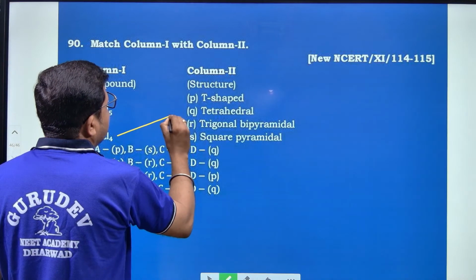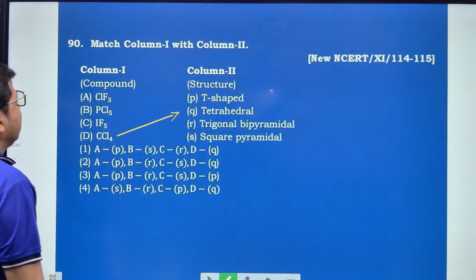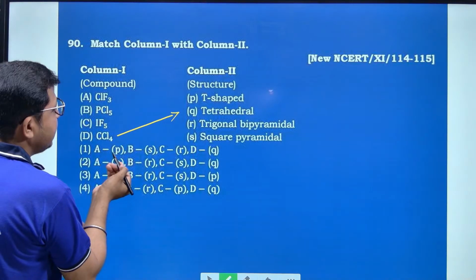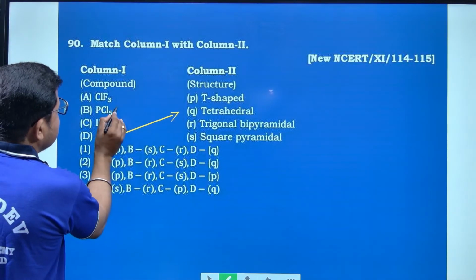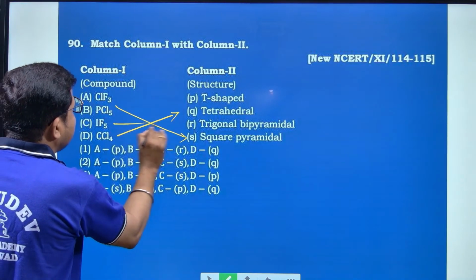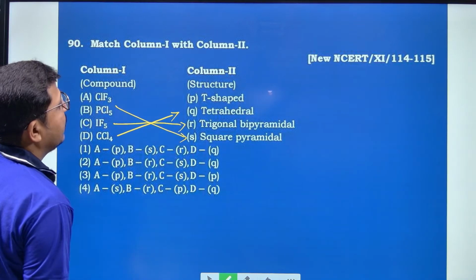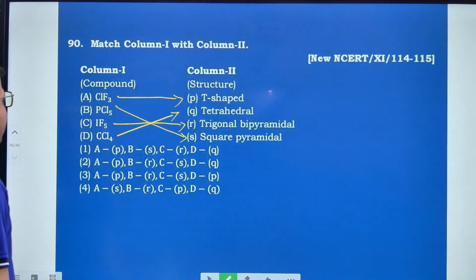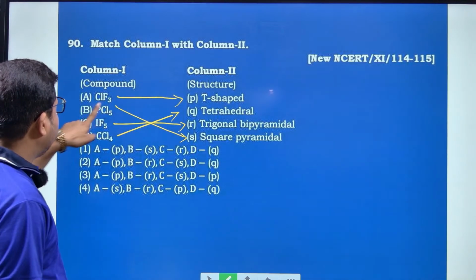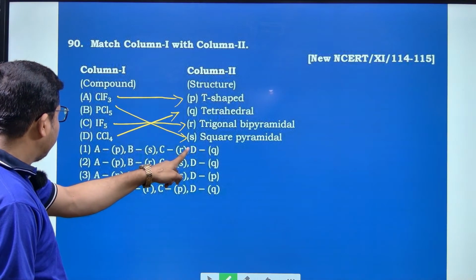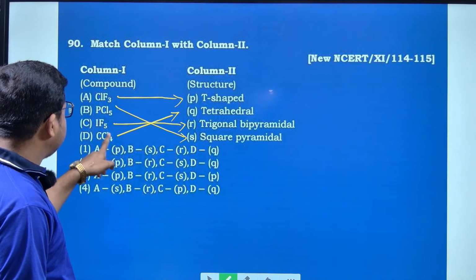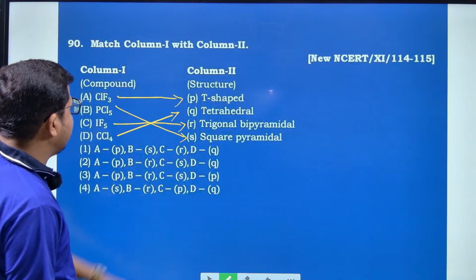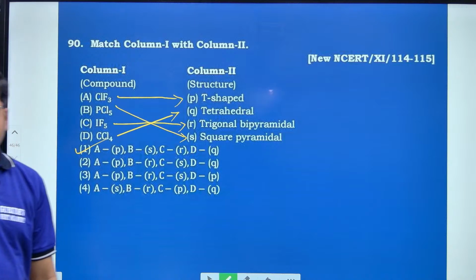CCl4 has a tetrahedral structure, PCl5 has a trigonal bipyramidal structure, IF5 has a square pyramidal structure and ClF3 is T-shaped. A matches with P, B matches with S, C matches with R and D matches with Q. Hence, the right option is 1.